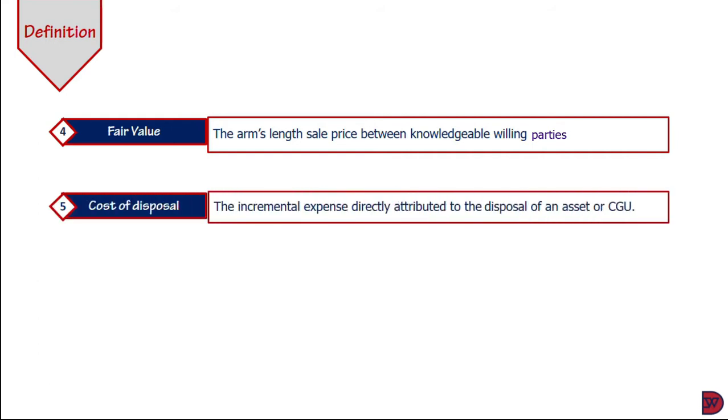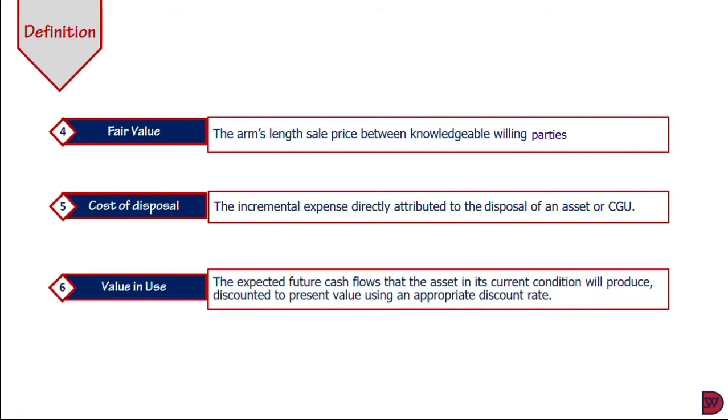Now let's talk about the cost of disposal. Now this is the incremental expense directly attributed to the disposal of an asset or a cash generating unit. It is sometimes known as the cost to sell. Value in use. This is the expected future cash flows, that is cash inflows and cash outflows, that the asset in its current condition will produce, discounted to the present value using appropriate discount rates. Now, sometimes the value in use of an individual asset cannot be determined, so the recoverable amount might be found for the cash generating unit.